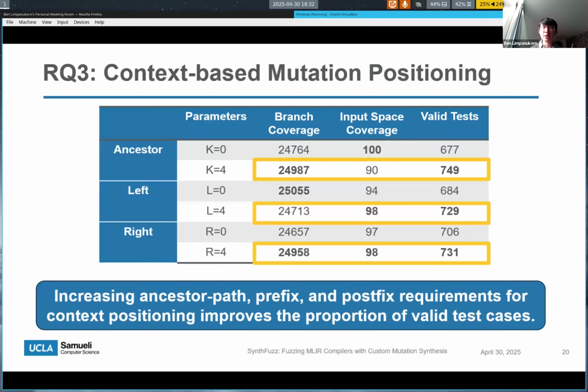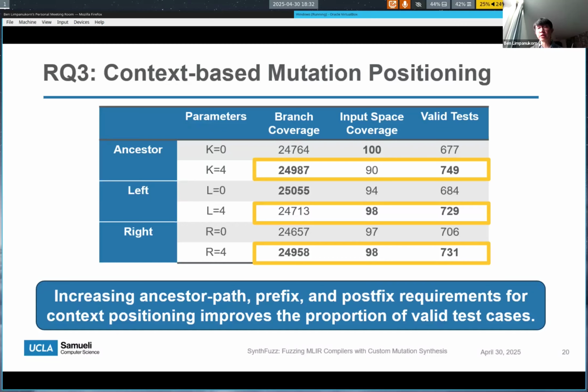In RQ3, we do an ablation study to look at the effect of how we anchor the mutation based on its ancestors or left or right prefix and postfix. We find that generally increasing the amount of context that we consider when positioning the mutation increases the proportion of valid test cases that we generate. But this comes at a trade-off because it can also reduce the input space and branch coverage. So in a sense, increasing the requirements for positioning the mutation lowers the diversity of the test cases in exchange for higher validity.